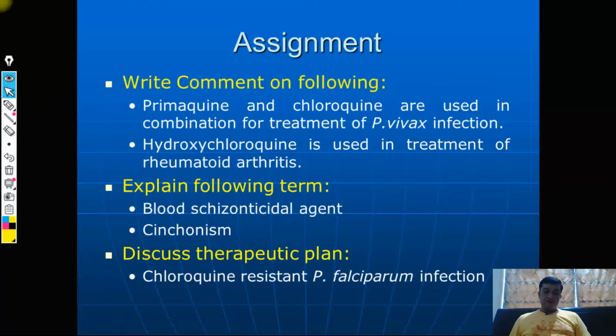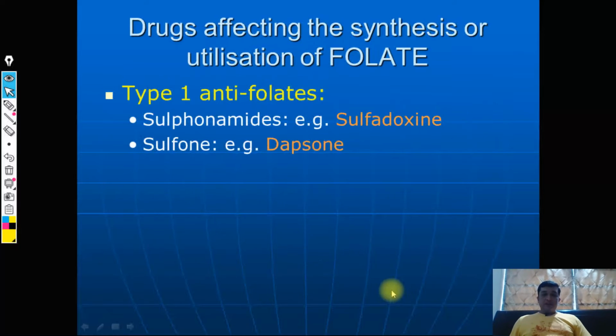And finally, this is something we have maybe not discussed in detail, but if you try to find out, it is very important right now because in many parts of the world chloroquine has become resistant. Many species, most dominantly Plasmodium falciparum, show resistance. If resistance has been found, what will be the therapeutic plan for such an infection? That is what you need to find. So without wasting time, let's start with the remaining drugs, and do not forget to check the details at the end of this lecture, which are very important.